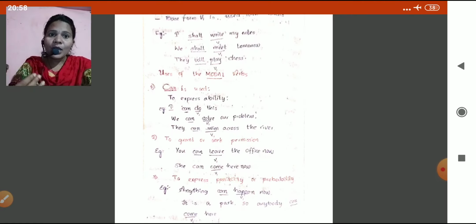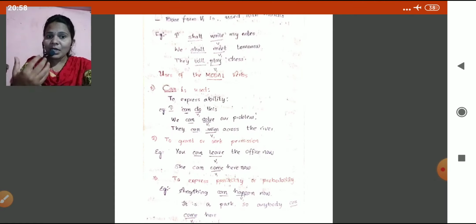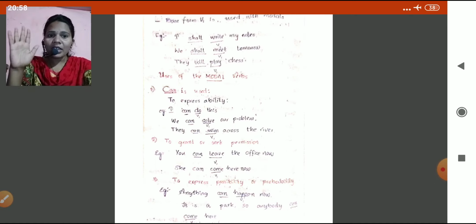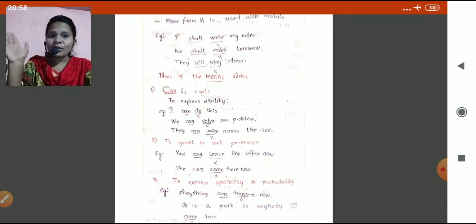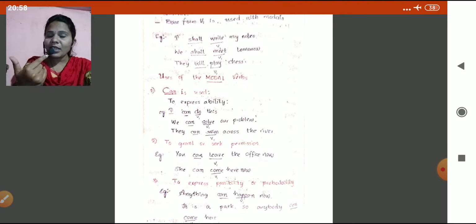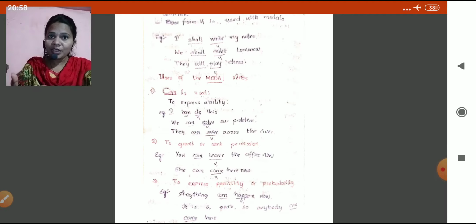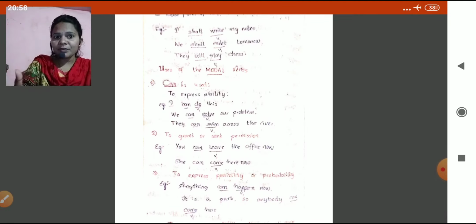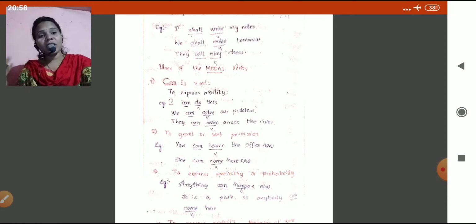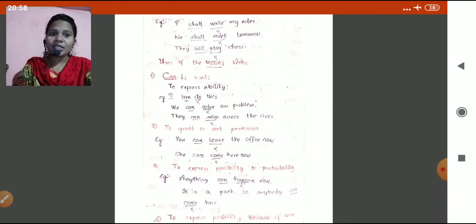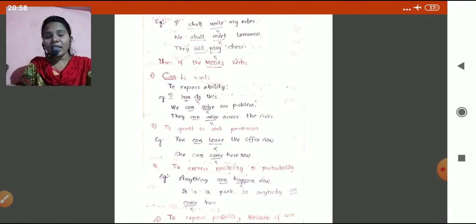And to grant or seek permission, sometimes it is also used to ask permission, to grant permission. I granted permission. You can leave the office now. Yeah, you can go. She can come here now. Okay, we are asking permission and giving permission. Okay, to express possibility and probability. Yeah, we don't know, anything can happen anytime. Understand children? It is a park, so anybody can come here.